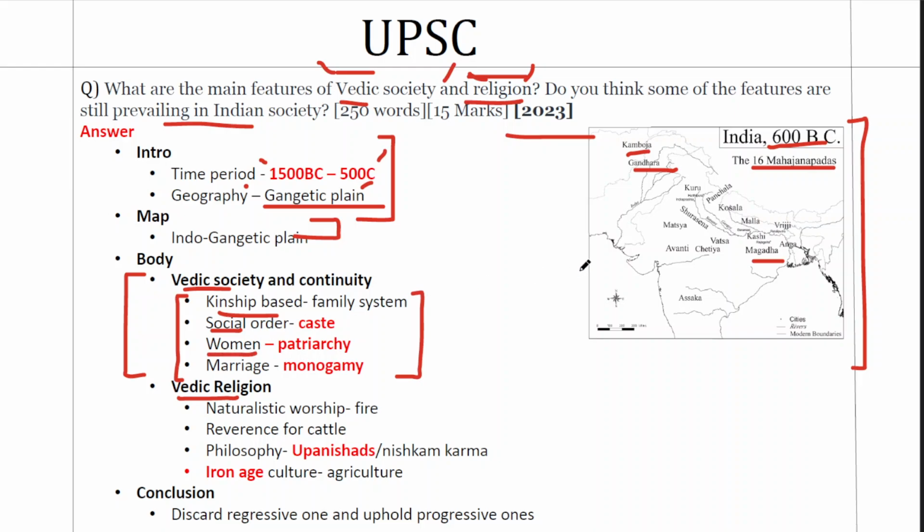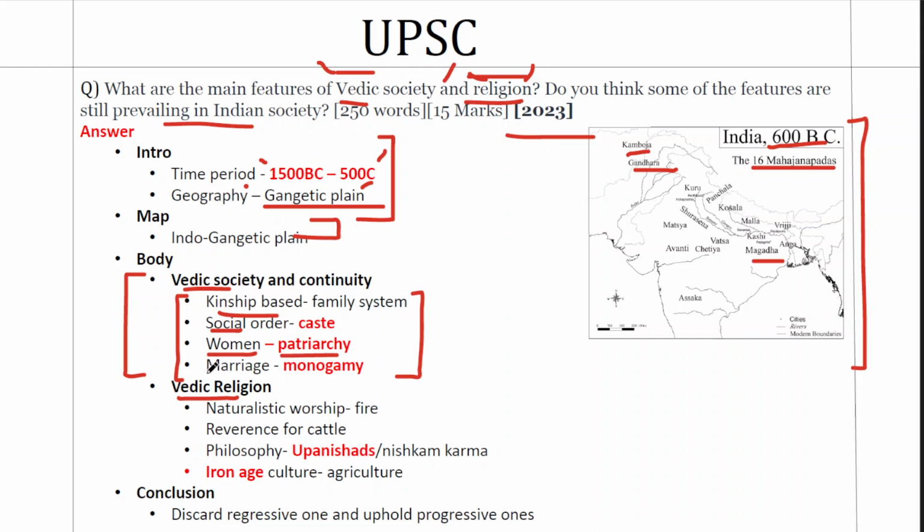A transition in the position of women can be witnessed in the Vedic period. In the early Vedic period, they enjoyed relative autonomy. In the later Vedic period, this status declined. Their participation in yagas, yajnas, education, everything comes down. So patriarchy has its roots in that period, and it's still prevalent in Indian society. So again, the connection can be made to that point as well.